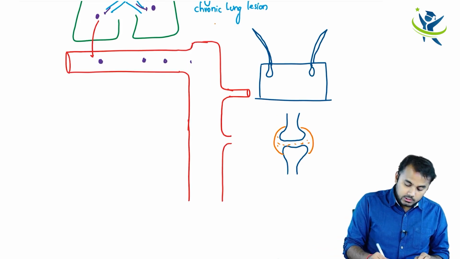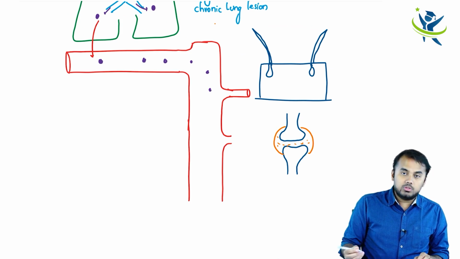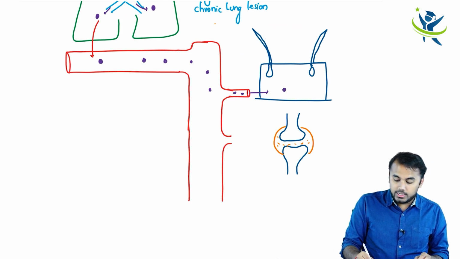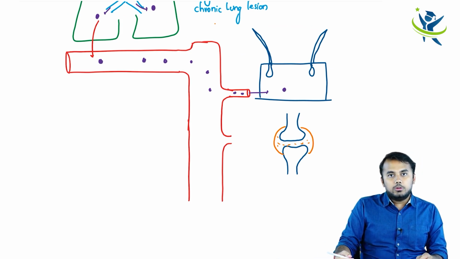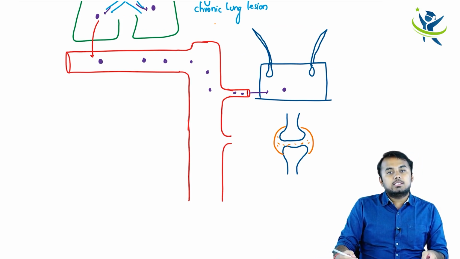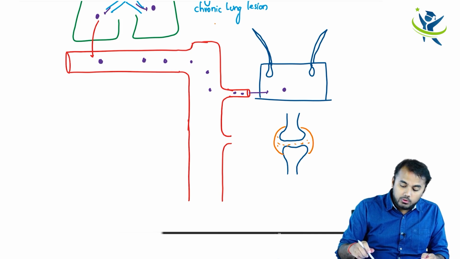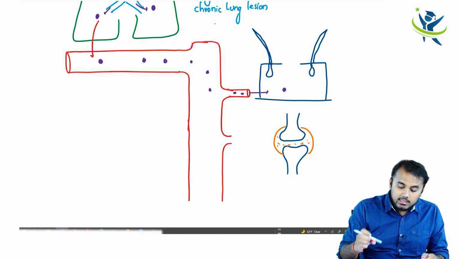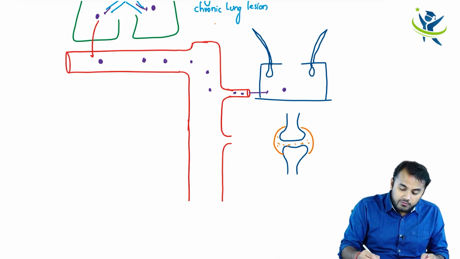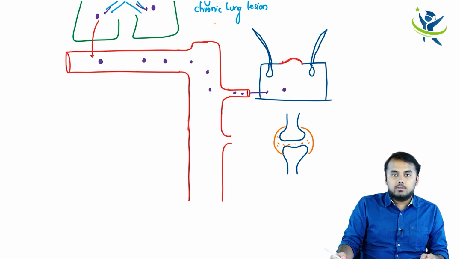So look here, once these spores come all the way through the circulation, if they manage to enter into the skin, you know what they are going to do? They are going to initiate the same chemical reactions. They are going to cause inflammation there, they are going to cause havoc, and finally in the skin you are going to find a lesion which has a bumpy elevation like this.